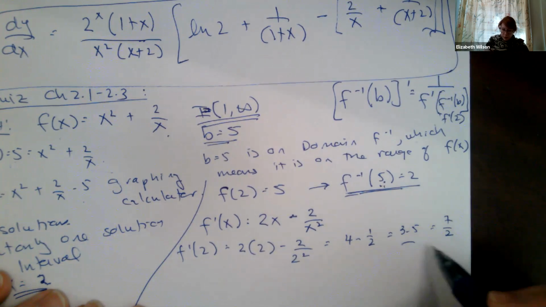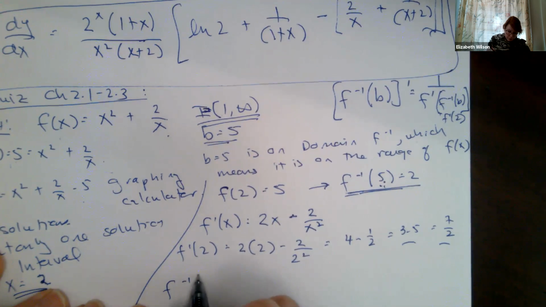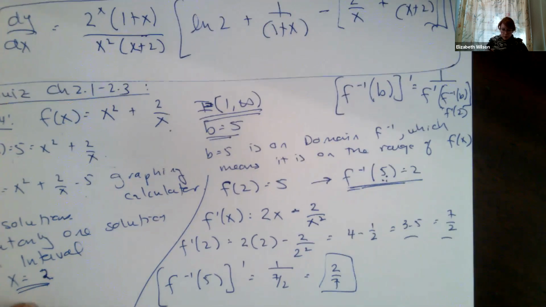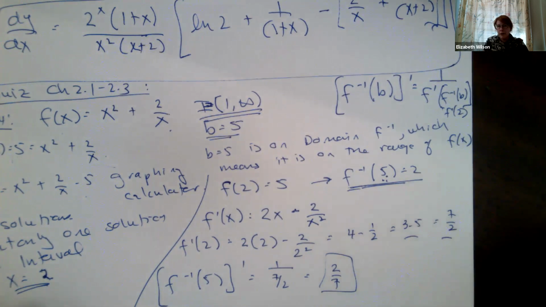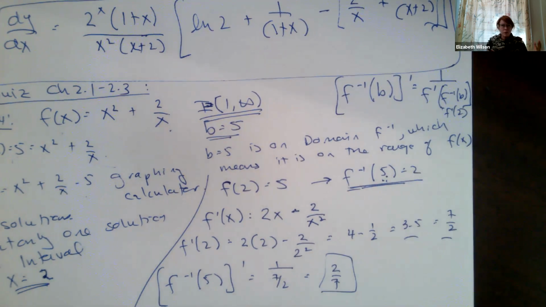Some of you got to this point and forgot to do 1 over that value. So the derivative of f minus 1 at 5 is equal to 1 over 7 over 2, which is equal to 2 over 7. Okay. Some of you wrote 1 over 3.5. It's technically correct. I didn't pick up points for it. It's just not a way that we write numbers. We don't usually combine fractions and decimals. If you're going to write 1 over 3.5, give it to me just straight as a decimal, or convert it to a fraction and then give it to me straight as a fraction. Try not to mix your metaphors.